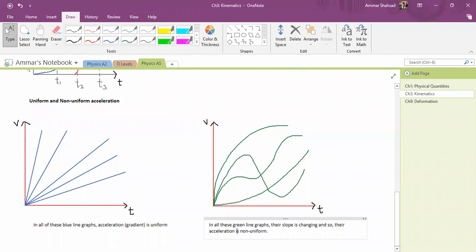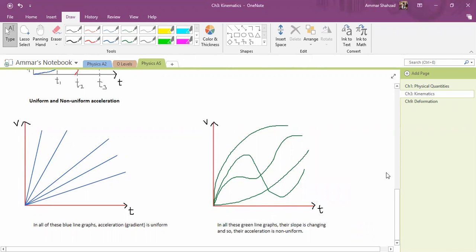So their acceleration is non-uniform. These are two examples of uniform acceleration and non-uniform acceleration. Now in this chapter, as you can see, it is easier to deal with uniform graphs as compared to non-uniform ones, because when you are dealing with uniform graphs, they have straight lines. They are easier to predict. I can tell you the velocity at any time just by looking at the graph. It is easier to make predictions.